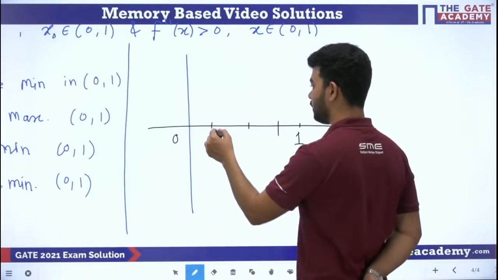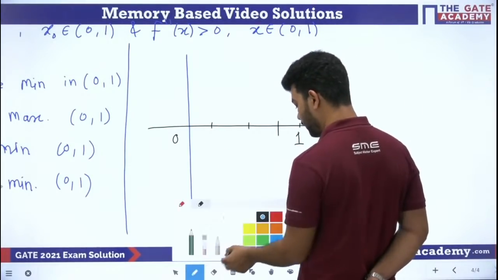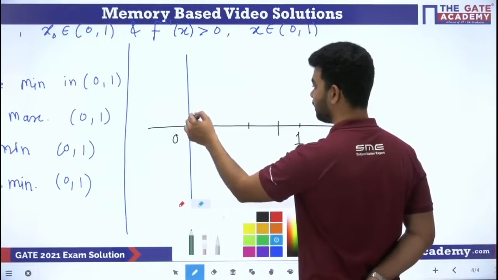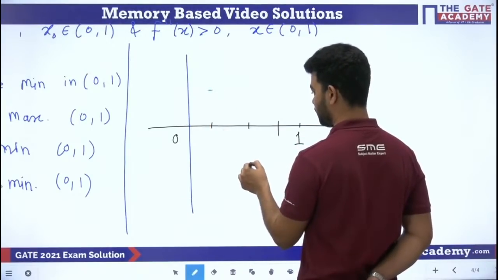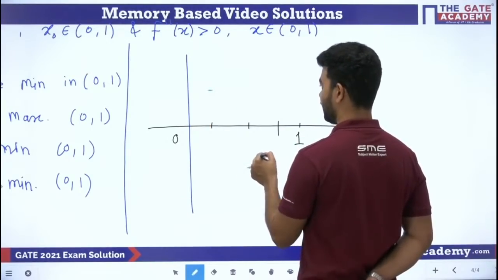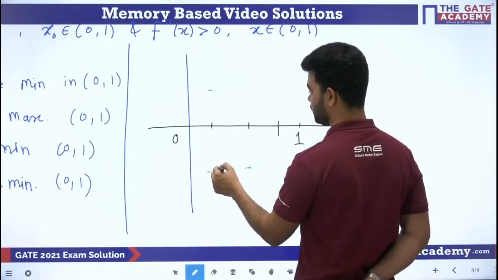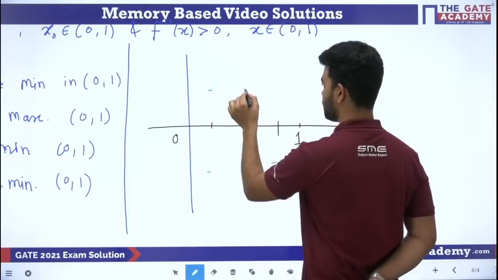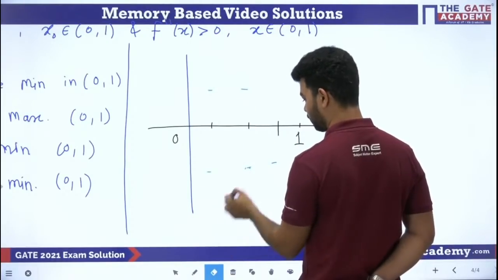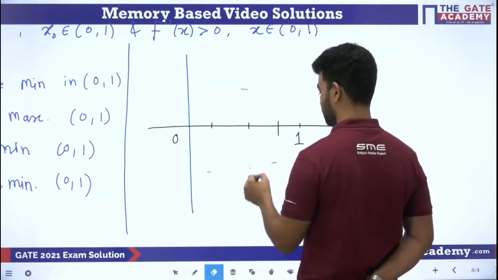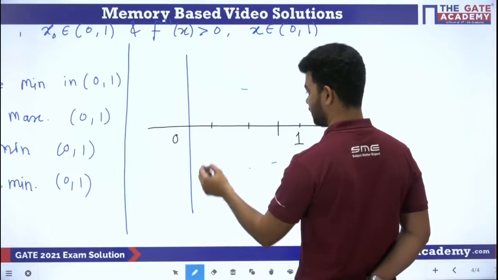So if it is 0 on 3 points, then the graph will look something like this. Suppose here it is a stationary point, here it is a stationary point, and here it is a stationary point. The graph will be going something like this.